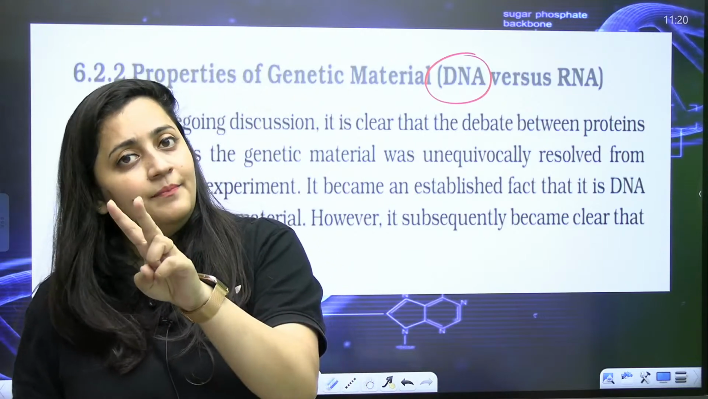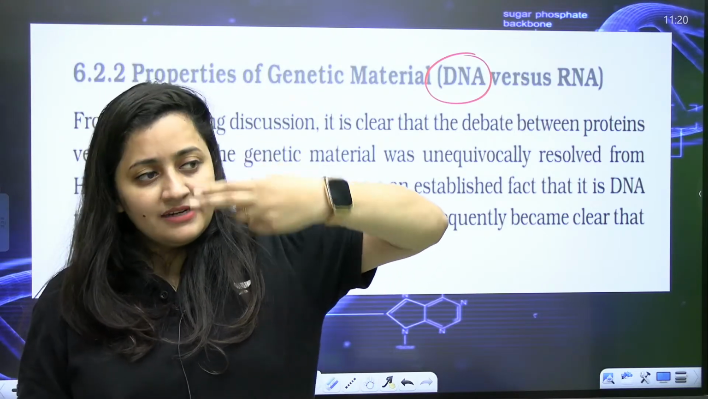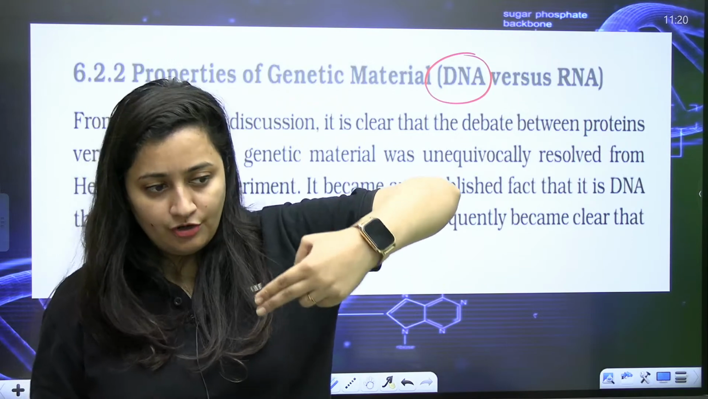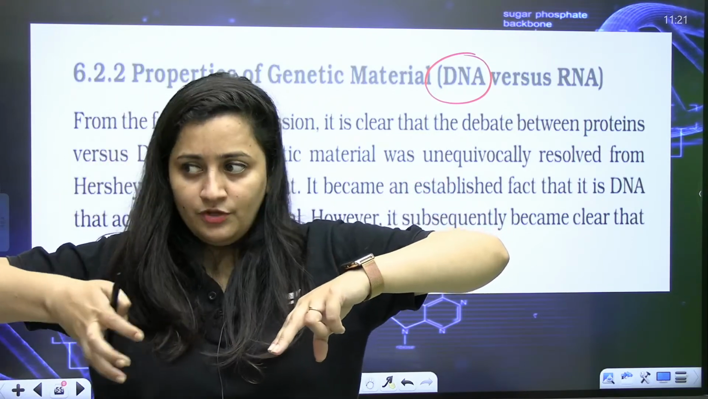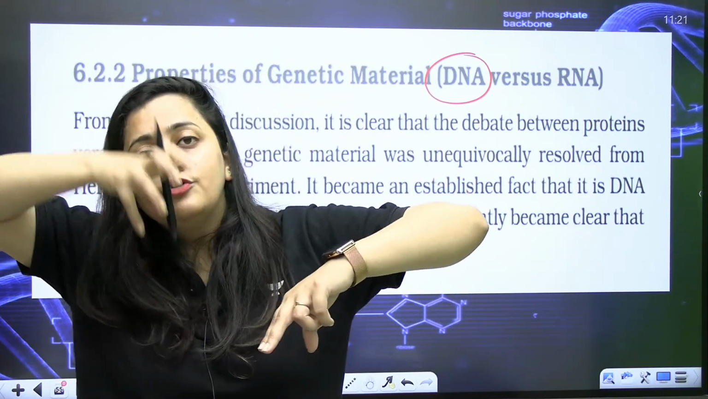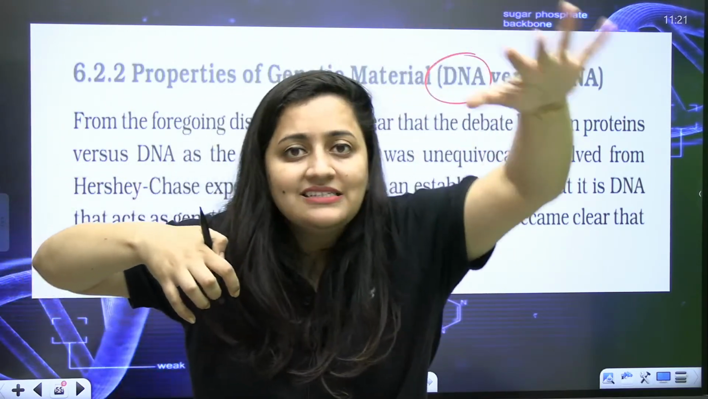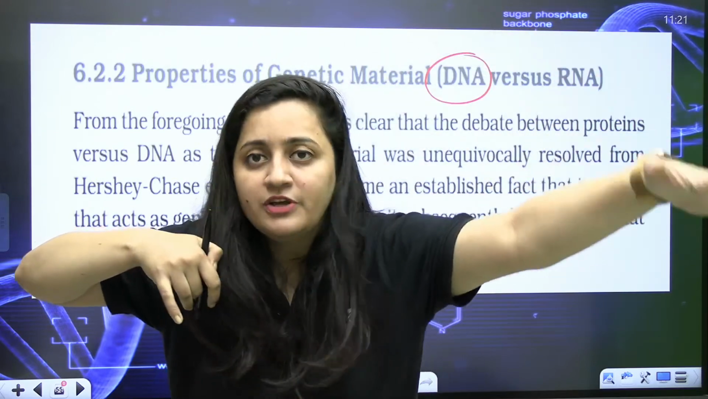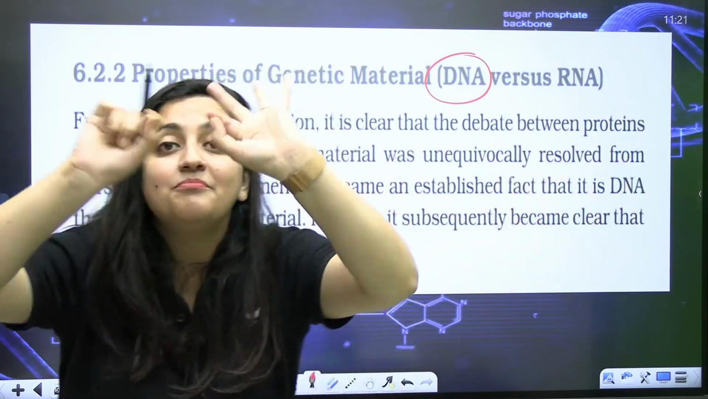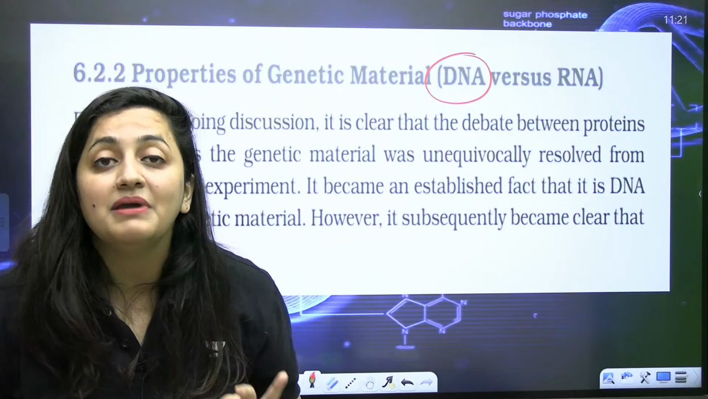Then after replication, it should have the property that it can pass that information. First of all, it should store information. It should know how to replicate that. Then it should know how to pass that genetic material or the information from one generation to another. These are some basic things.